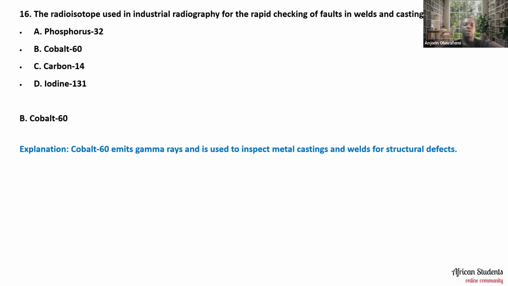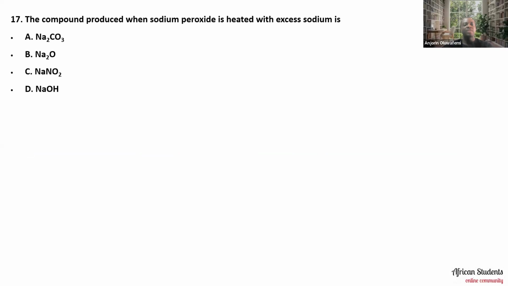We move along now to the next question, which says that the compound produced when sodium peroxide is heated with excess sodium is: Na2CO3, Na2O, NaNO2, or NaOH. So what is the compound that is produced when sodium peroxide is heated with excess sodium? Let me know what you feel the answer is in the comment section.